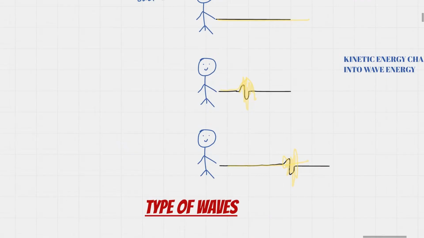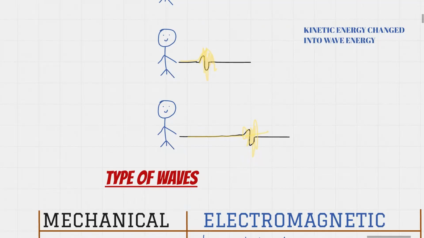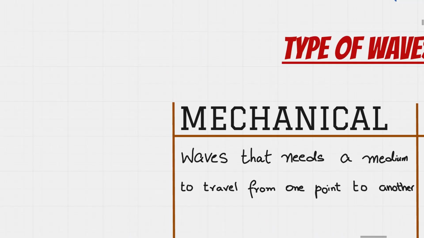Okay, so now we are gonna do the types of waves, and we have two waves: the first one is a mechanical wave, and the other one is an electromagnetic wave. Let's talk about the mechanical waves first. Mechanical waves need a medium to travel from one point to another.